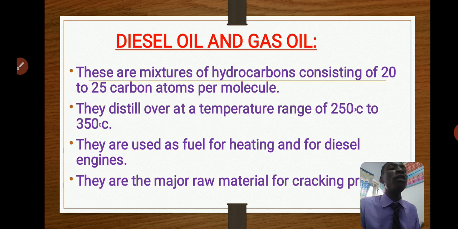We have some big engines that use diesel, like the big generator you use in your school. Then we have some big vehicles, all those heavy vehicles, those lorries and trucks. They use diesel as their fuel.